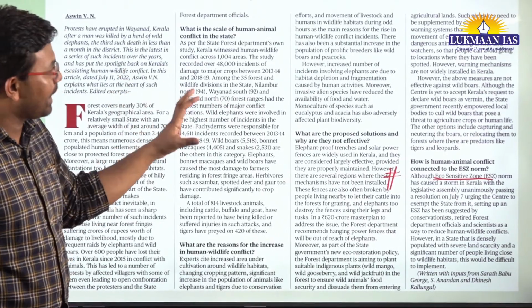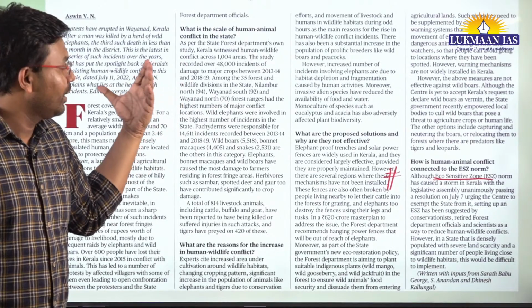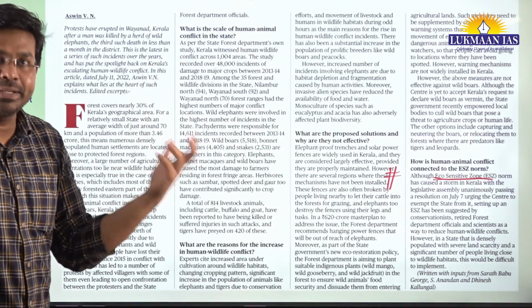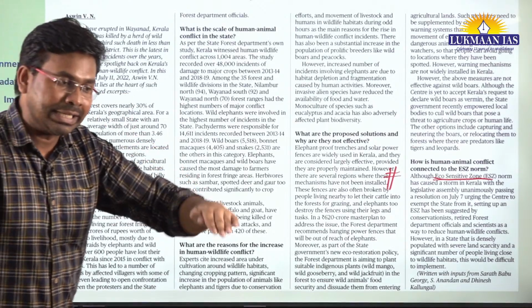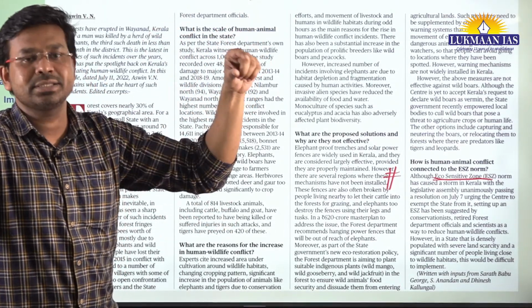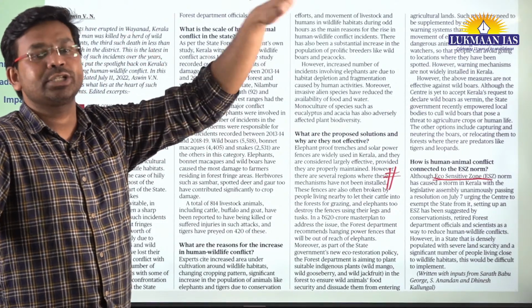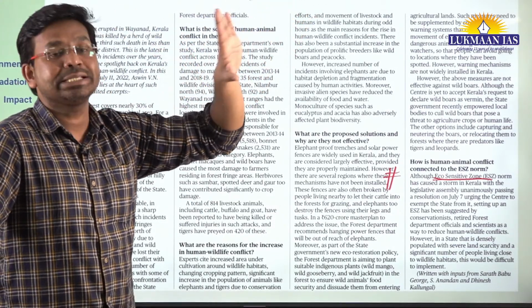To reduce these things, the wildlife board in Kerala has told the government of Kerala that we need to increase the height of the electricity towers or electricity wires, so that animals do not touch those wires, because if they touch them, elephants can be killed.